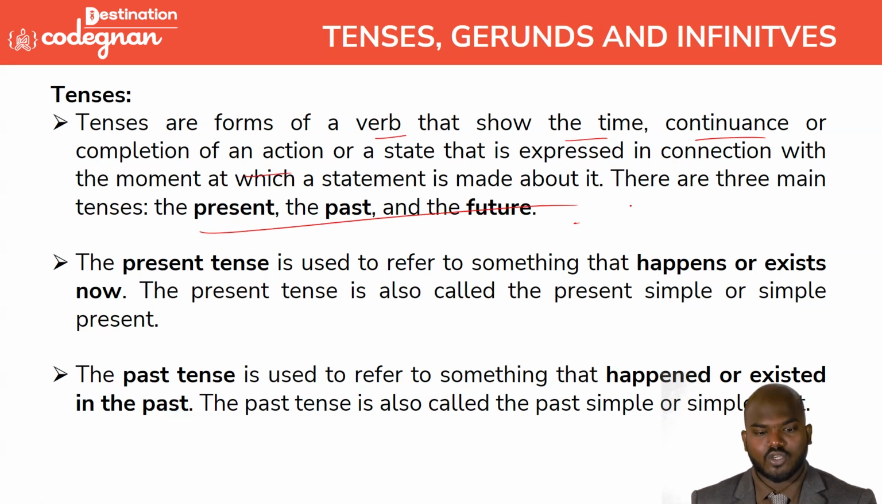The present tense is used to refer to something that happens or exists now. What is happening right now, we call it present tense. The present tense is also called the present simple or the simple present. And past tense is used to refer to something that happened or existed in the past, a completed action. If anything happened yesterday, or 2 years before, we call it past tense. The past tense is also called past simple or simple past. So okay guys, you got it.